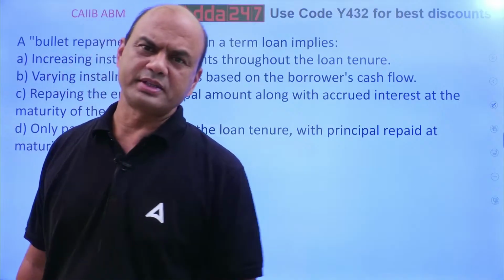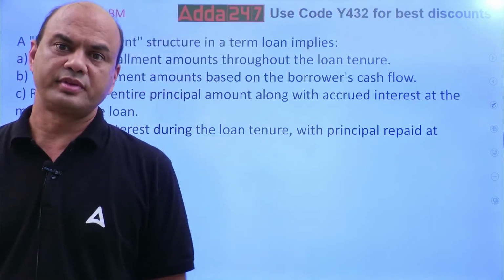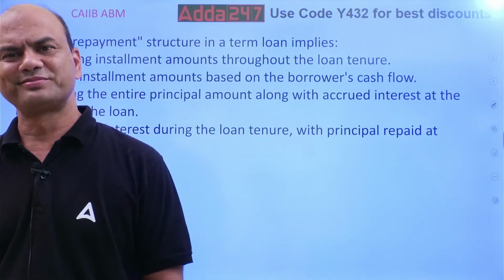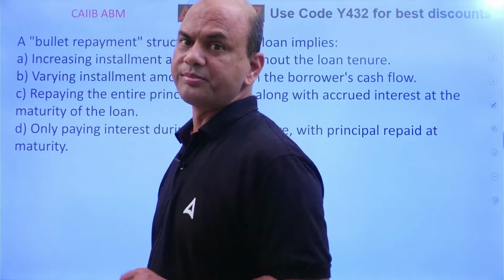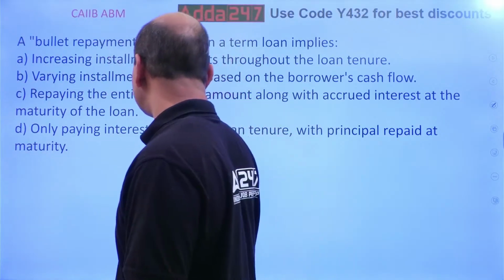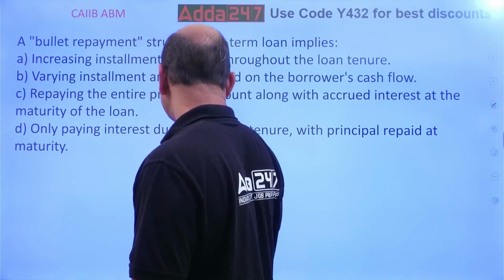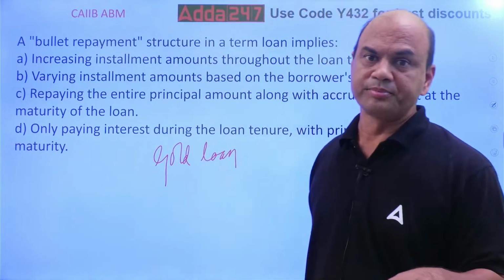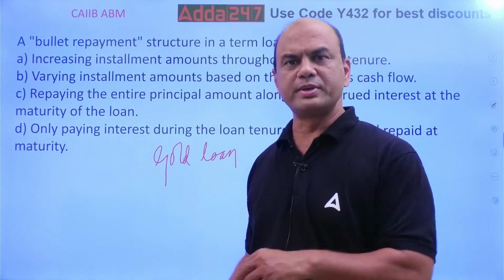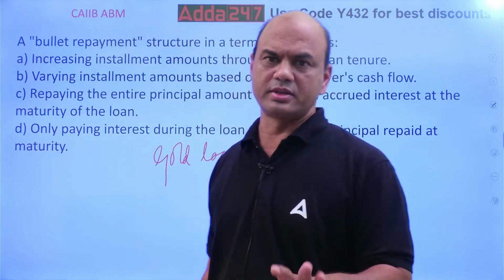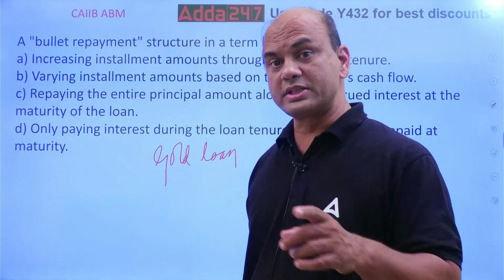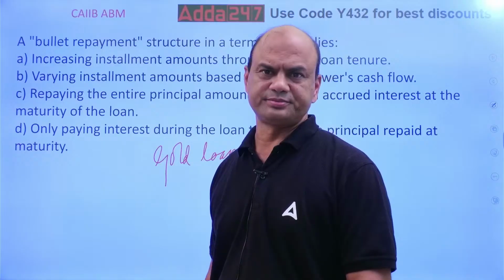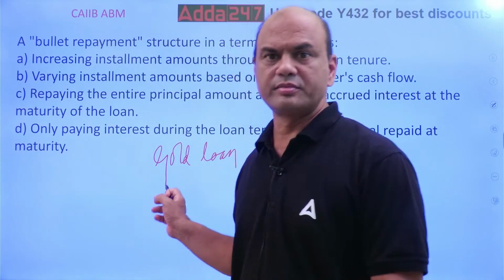Have you seen bullet repayments in your banks? How many of you have seen this? Many a time, gold loan is a bullet repayment. Not always, I don't say always. By rule, the person must pay the interest of the gold loan every month, but we allow, check in your bank itself, and at maturity that person pays. So that is bullet.